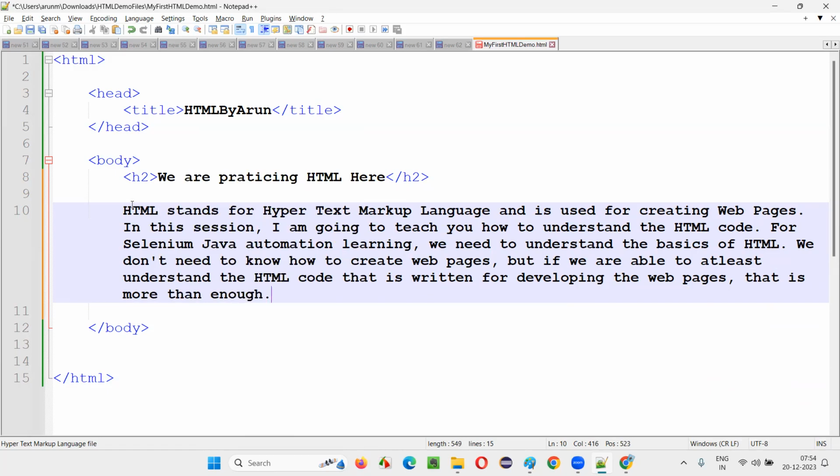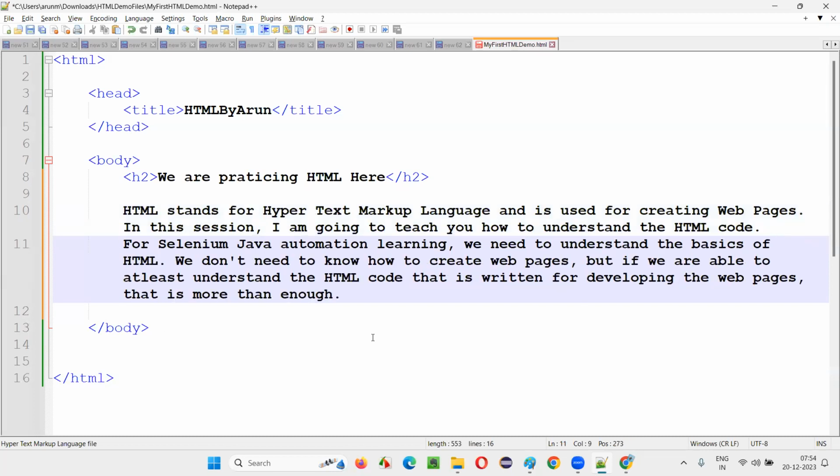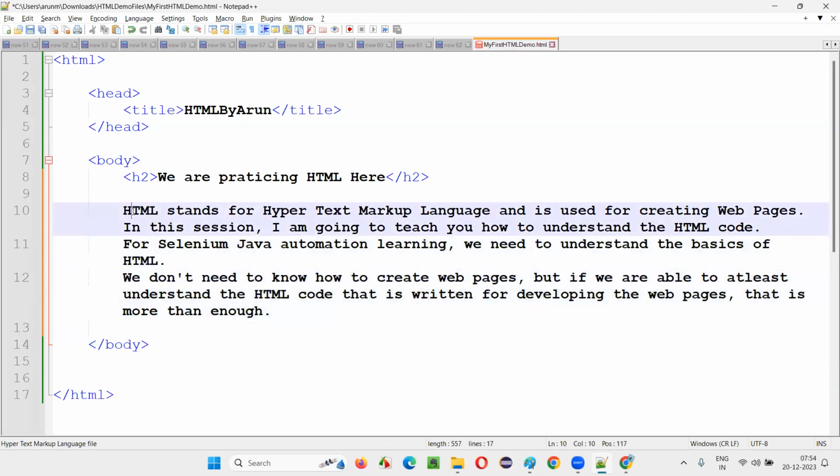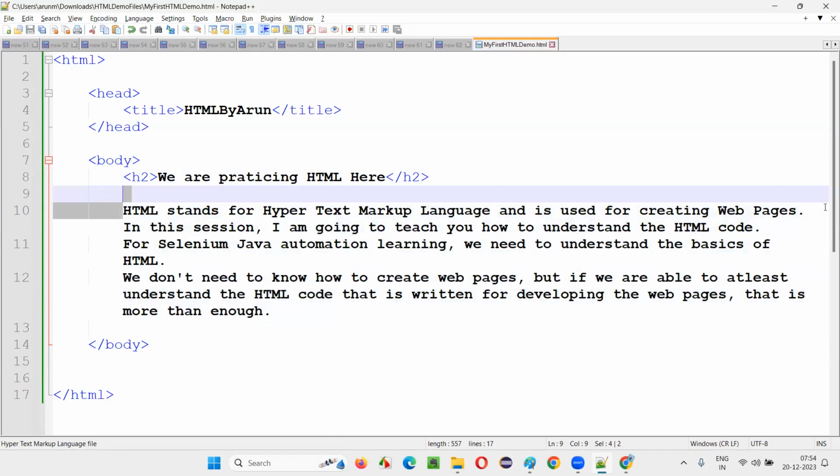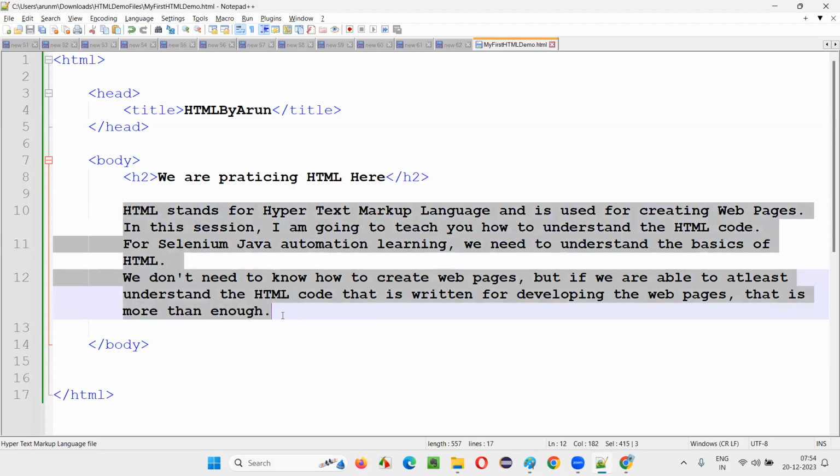Okay, this is a normal text. What I'll do is I want each and every line of this text to display on a separate line. So here I want this part to be a separate line, this part another line, and this another line, 3 different lines. Save this, come back and refresh. Do you think all these 3 lines will now come on separate lines? What do you say, guys? You see, I separated this line. Do you think it will come on a separate line?